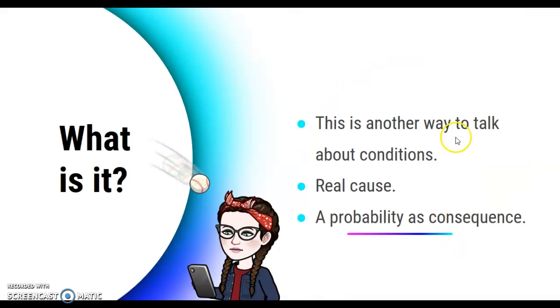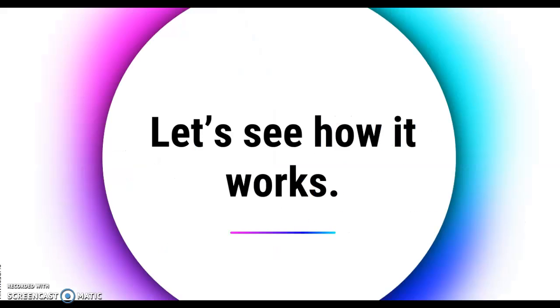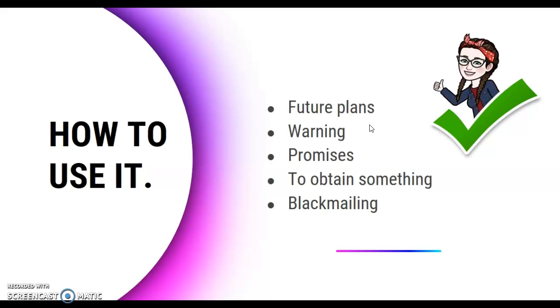So first conditional is another way to talk about conditions. In this case, the cause is real, but the consequence can be a probability. The first thing that we need to take into account is to know how to use it. So we are going to use it for future plans, warning something, making promises, to obtain something back, or blackmailing.